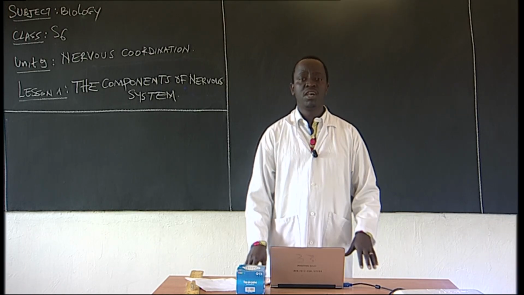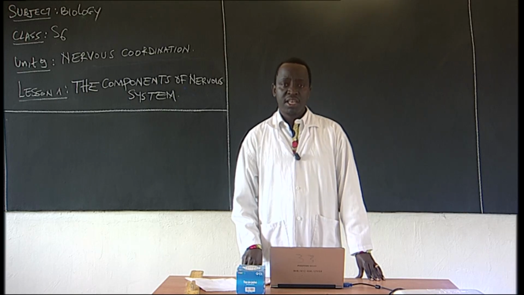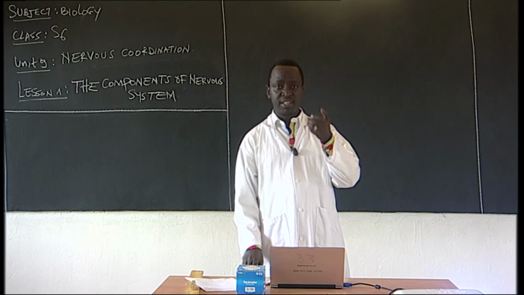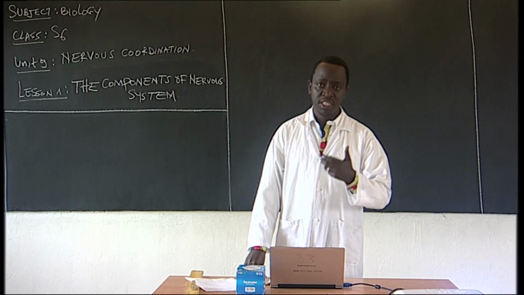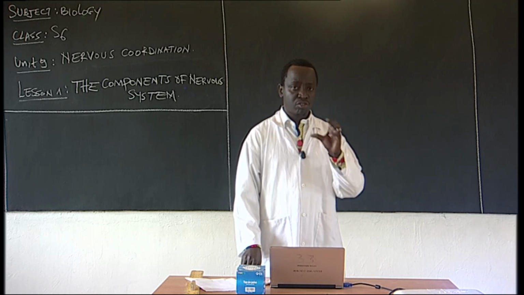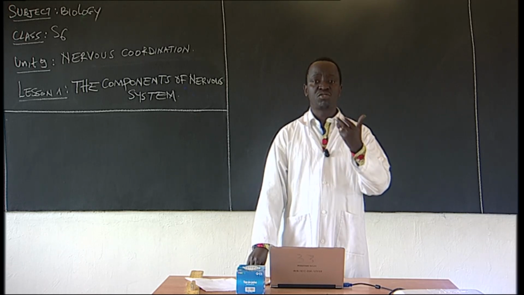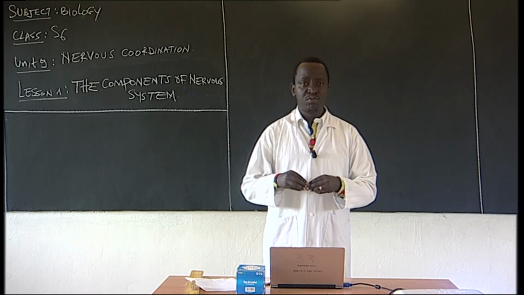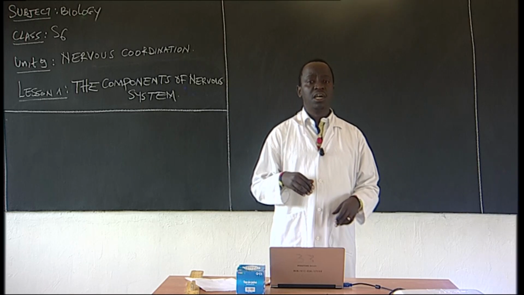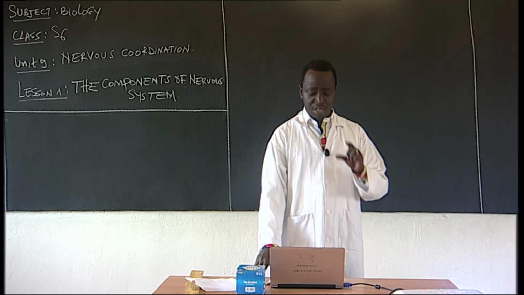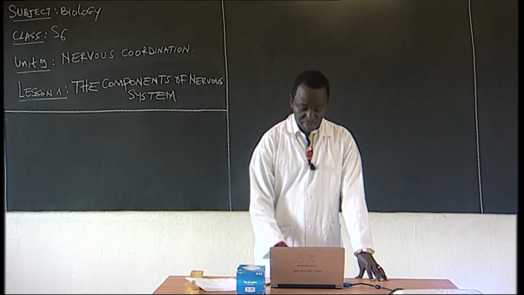If the temperature changes, either by increasing or decreasing, that is going to be detected by sensory receptors that are found in our body. So the first role of the nervous system is to detect the stimulus, to detect what's happening in the body and outside of the body. This is what you call the sensory input.